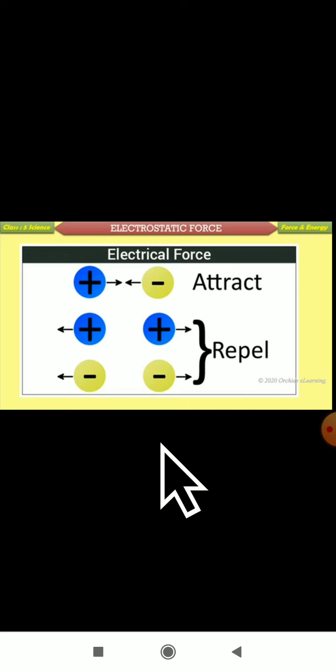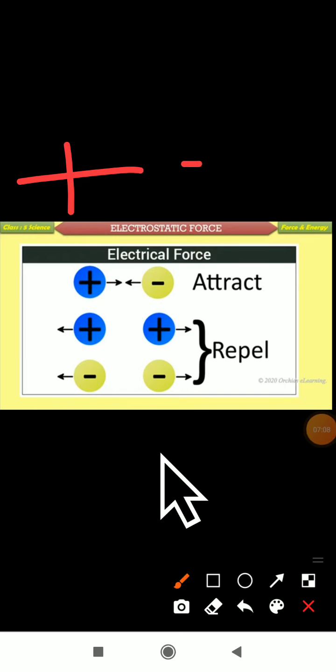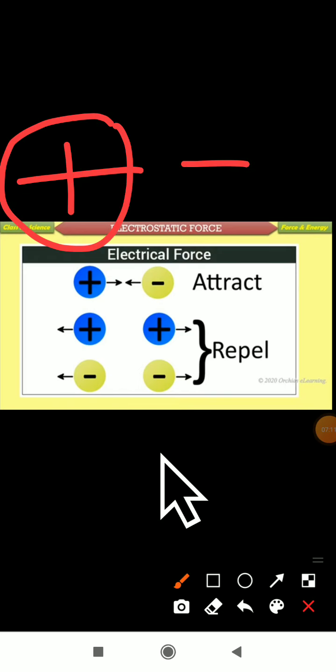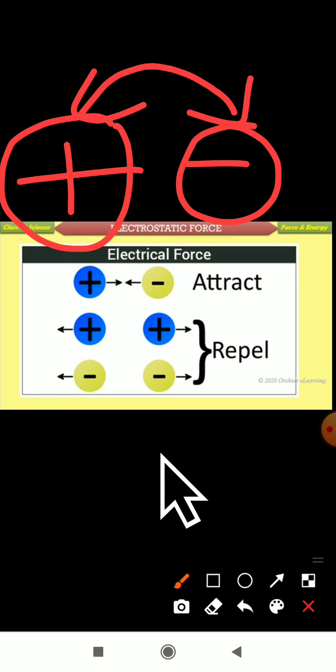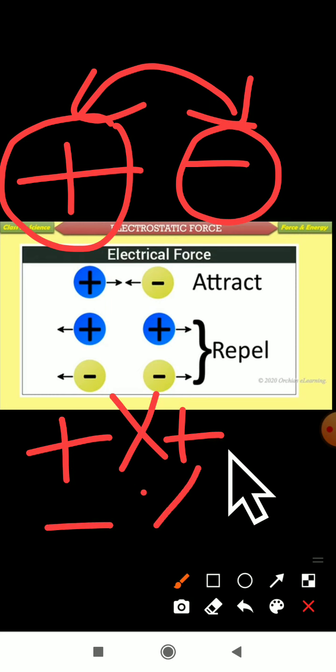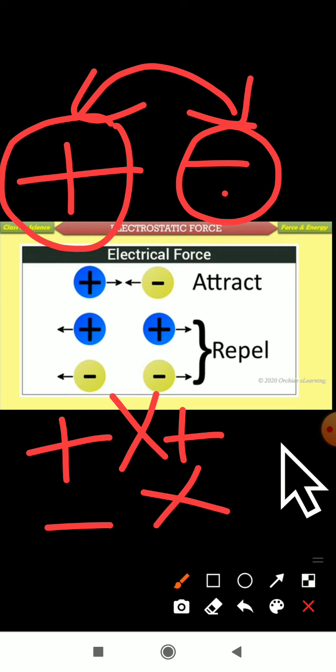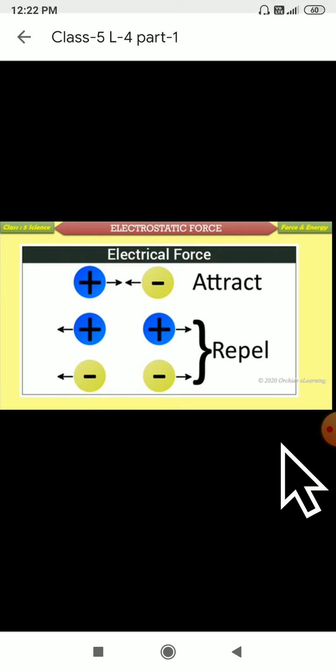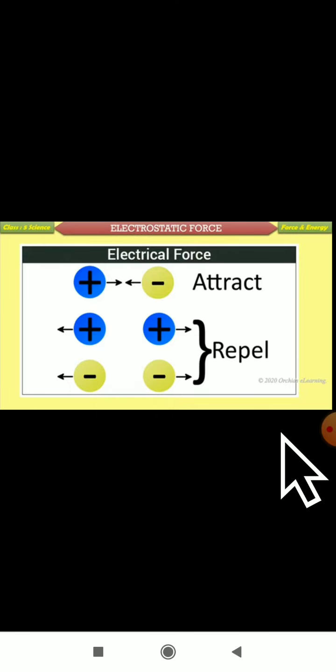charges. How many types of charges are there? There are two types of charges. One is a positive charge and one more is a negative charge. Positive and negative only will get attracted. Positive will not attract positive. Negative also will not attract negative. Only positive and negative charges will attract, and like charges will repel. The meaning of repel is they will go far away. Attract is nothing but they will come close together.